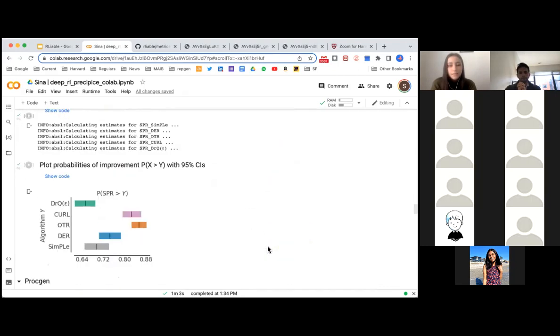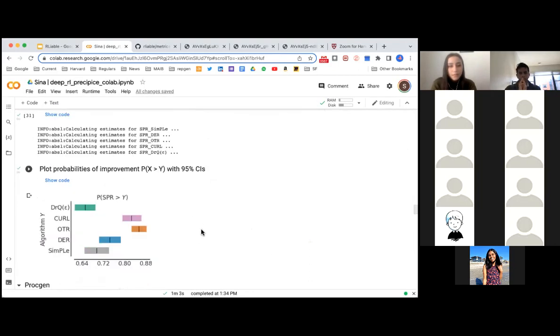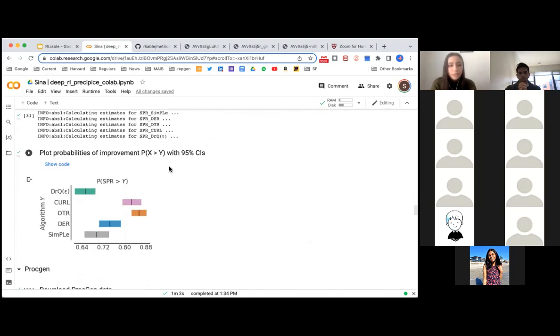There is one final thing that I want to point out here. There is also the probability of improvement, which I think is really interesting. What they're saying here is, with these algorithms, how certain are we that an algorithm is actually improving over this comparable algorithm? We can be fairly certain here, but not so certain here. And I think that's a really interesting way to look at these graphs.